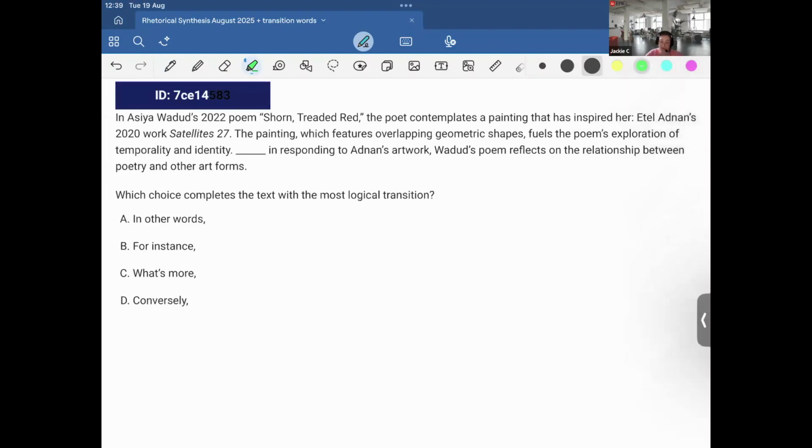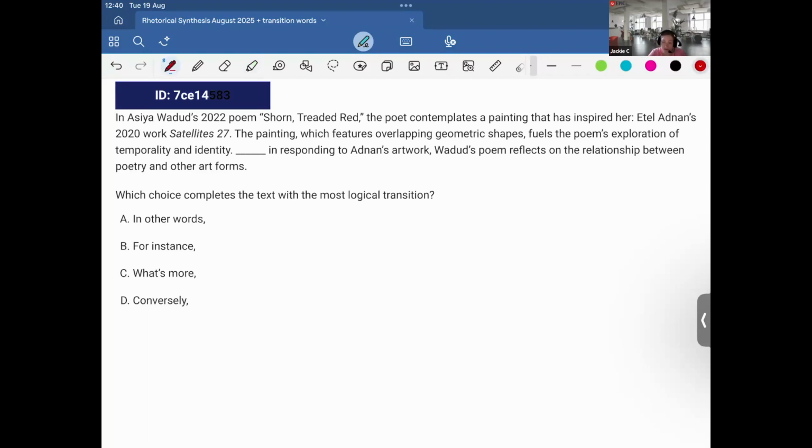So here we have: in Asiya Wadood's 2022 poem, Shorn Treaded Red, the poet contemplates a painting that has inspired her, Etel Adnan's 2020 work, Satellites 27. The painting, which features overlapping geometric shapes, fuels the poem's exploration of temporality and identity. In responding to Adnan's work, Wadood's poem reflects on the relationship between poetry and other art forms. To me, it's furthering the information provided about the poem in the previous sentence, so I would be looking for a blank that correlates to that.